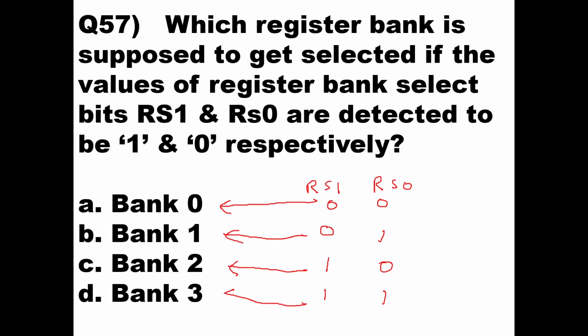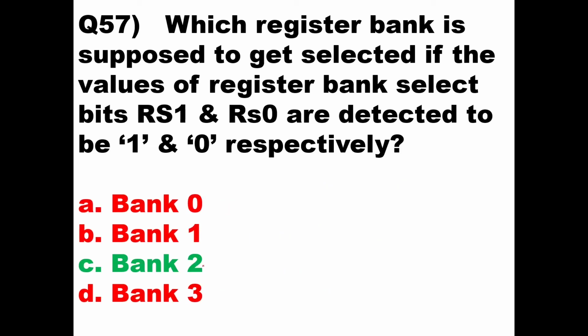So here he has asked RS1 and RS0 detected as 1 and 0. So if it is 1 and 0, then it is the third option, bank 2. RS1 is 1, RS0 is 0, so it is bank 2. So here the option should be bank 2. Okay. Then we'll go to the next question.